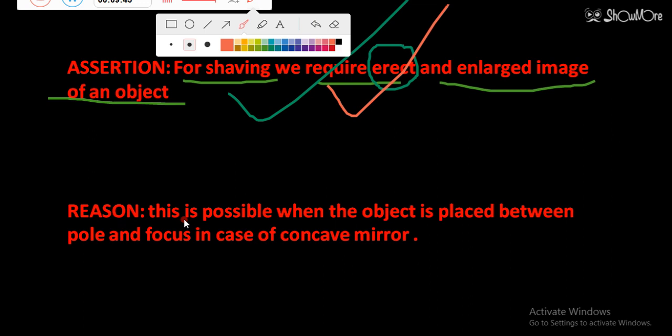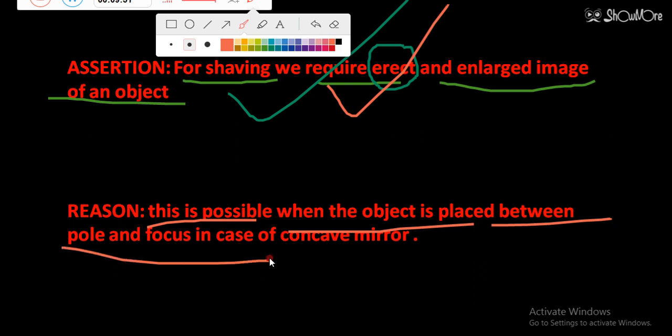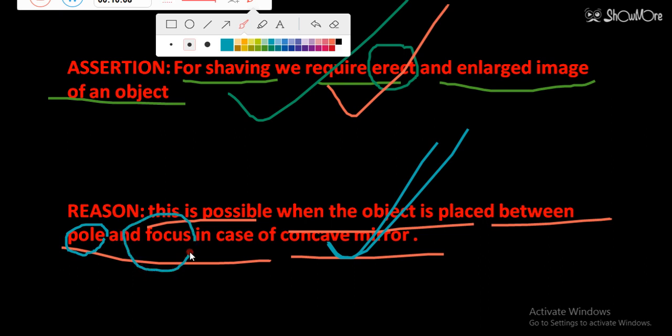Now see the reason. The reason is that this is possible when the object is placed between pole and focus in case of a concave mirror. Yes, we have seen that the concave mirror is used. What we have seen, a concave mirror is required in case of a barber's shop. So he has given the condition also, pole and focus. So the assertion is right here, the reason is also right here, and he has given the correct explanation. So for the third question, the right answer will be option A. So you can note down the solutions.